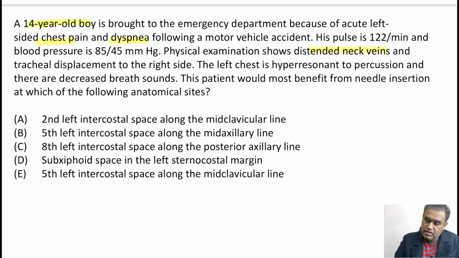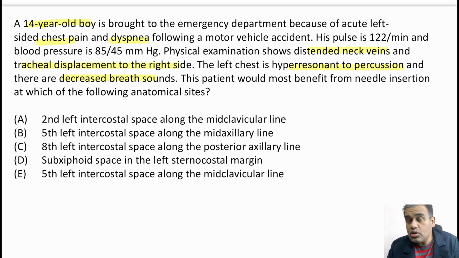Very important examination finding, distended neck veins. So there is some obstruction in the venous flow. And the trachea is displaced to the right side. There is dyspnea also. There is mediastinal shift, the trachea is going to the right side, plus you have distended neck veins. The left chest is hyperresonant to percussion. Hyperresonant. More air is entering into the thoracic wall or the superficial part of the left chest. And there are decreased breath sounds. Very important finding. So, though so much air is there in the left chest, there are no breath sounds. So, this air is somehow coming into the left pleural cavity.